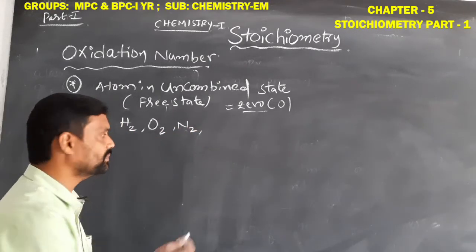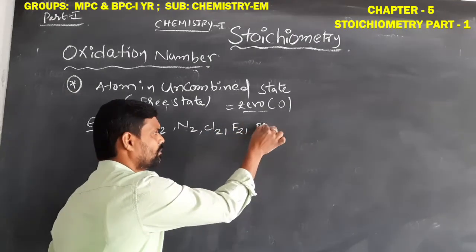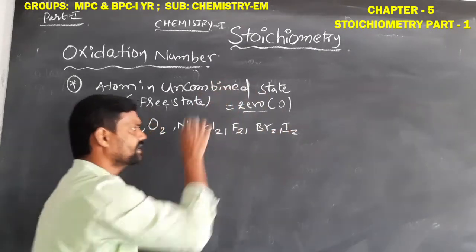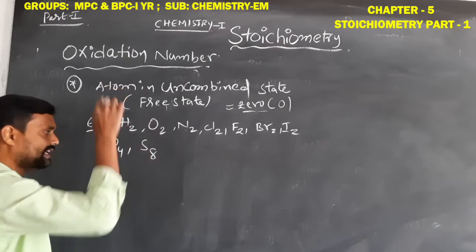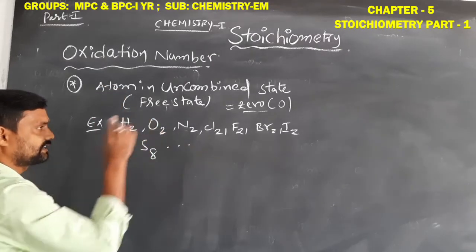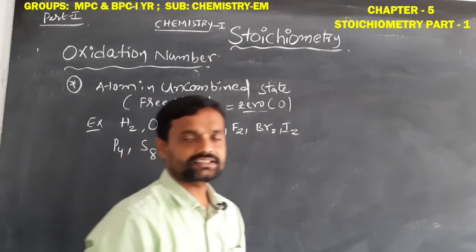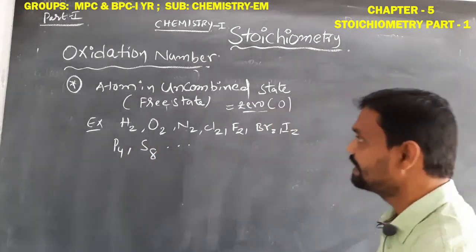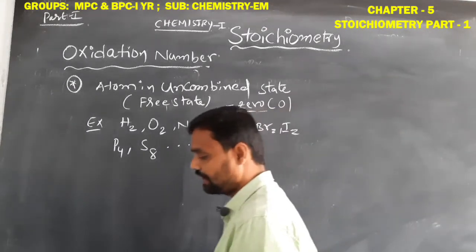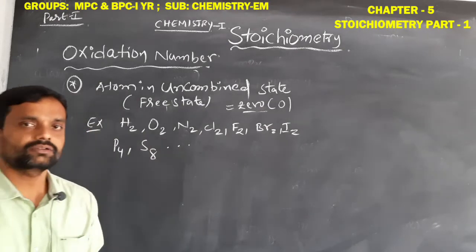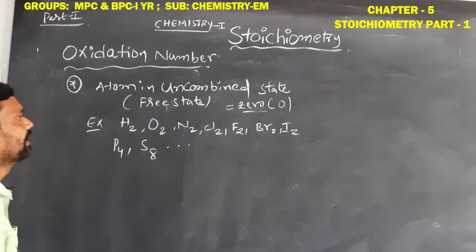Let us give some examples: chlorine gas, fluorine gas, bromine gas, iodine gas. Okay, students. For example, P4, for example, S8. So when any atom is present in the uncombined or free state, its oxidation number is always 0. This is one important point we have to remember when we find the oxidation state of elements.